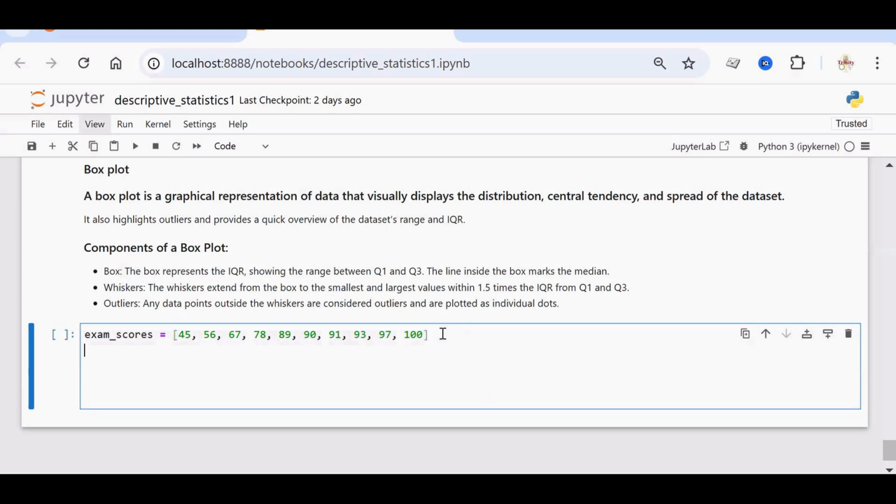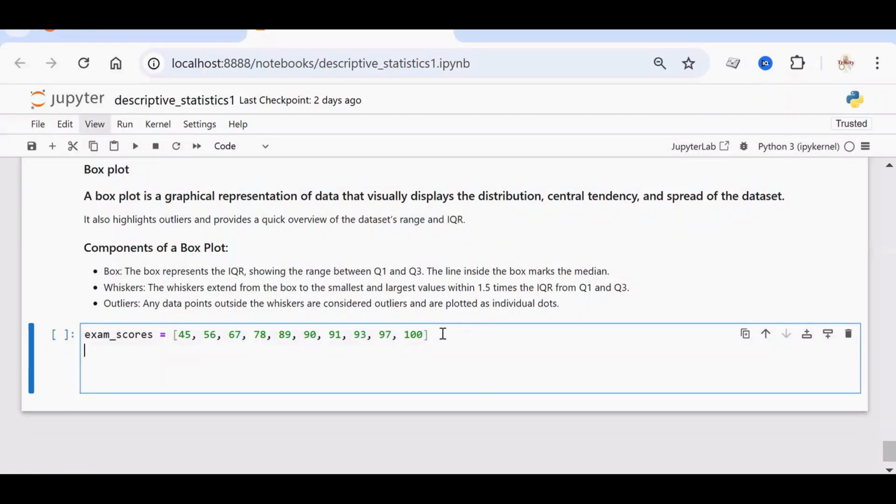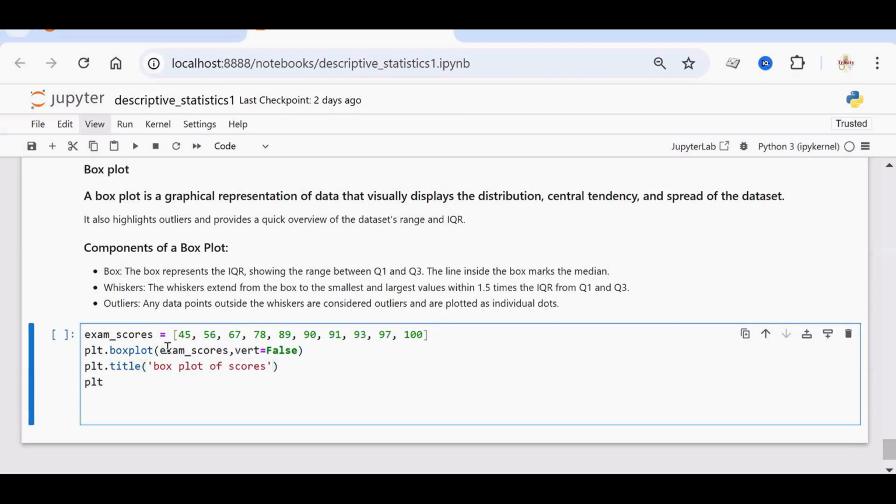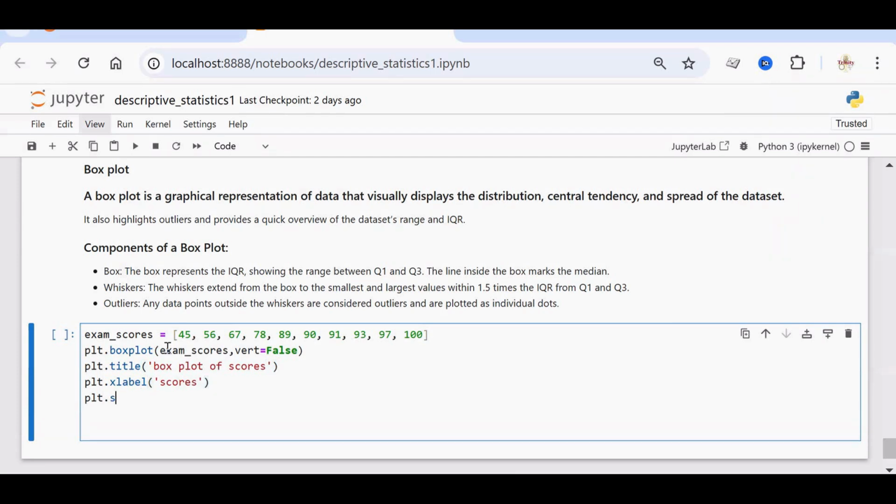Here's a list of exam scores. Now we need to plot box plot. We will make use of matplotlib plt.boxplot. So the first argument is list itself, exam scores, and there is an optional second argument. By default the box will be vertical. I don't want a vertical box, we'll make it a horizontal one. So I'm setting vert equal to False. Then set the title for the box plot, that is box plot of scores. Also we can set the x label, plt.xlabel, here scores, and finally call plt.show method.